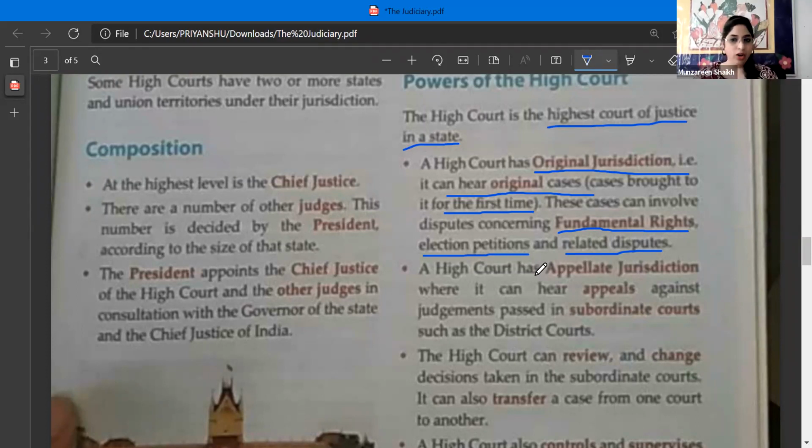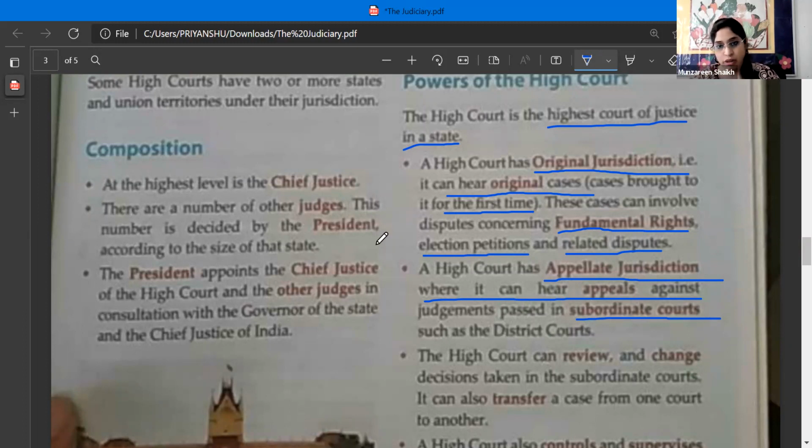Okay, a High Court has appellate jurisdiction where it can hear appeals against judgments passed in subordinate courts such as district courts. So here also a High Court has an appellate jurisdiction. What does it mean? Appeal. You remember the word appeal. So to remember the entire description, what exactly happens in this particular jurisdiction? It can hear appeals against the judgments of subordinate courts.